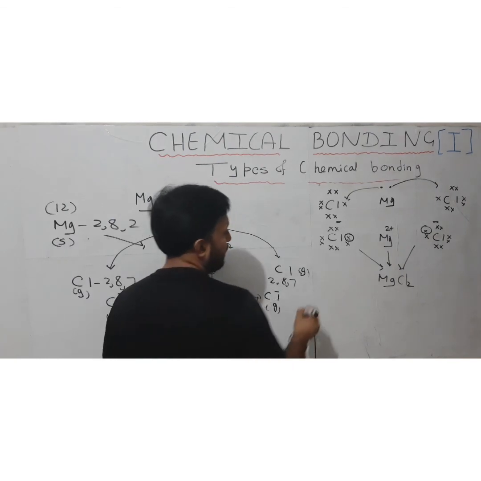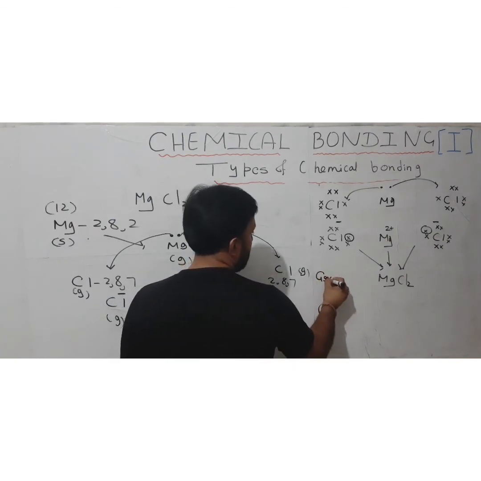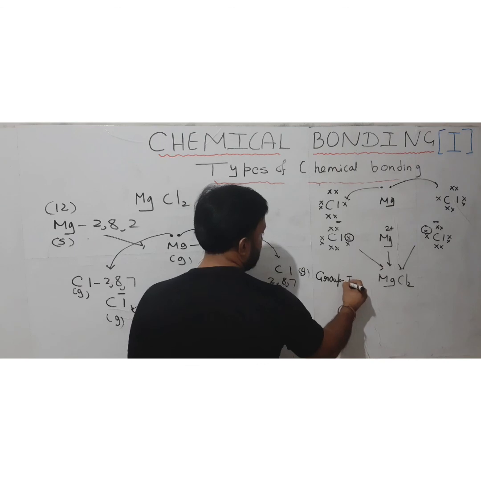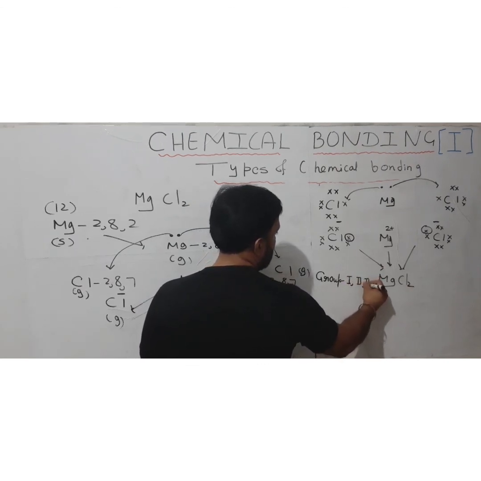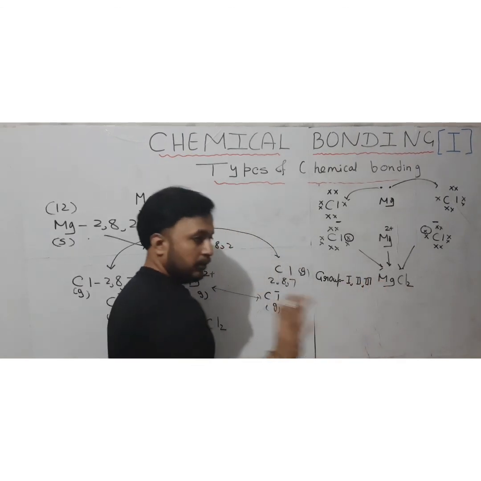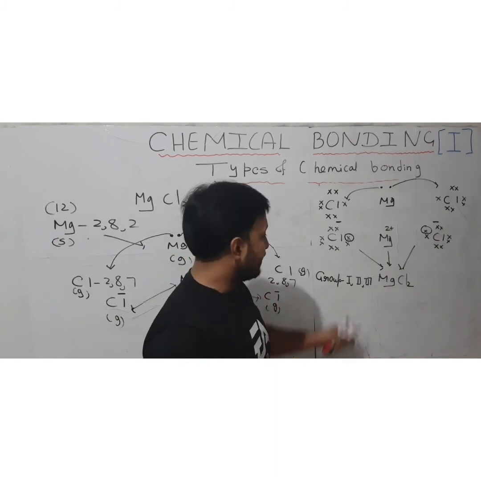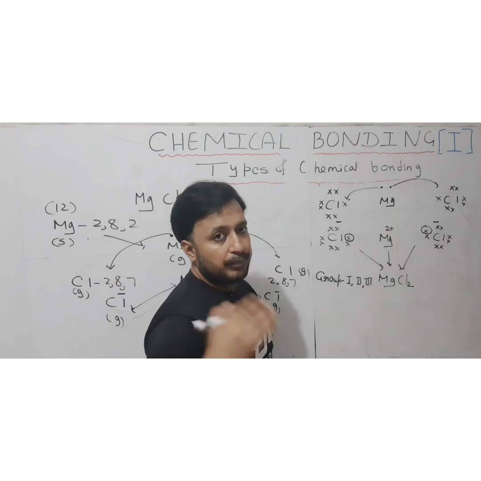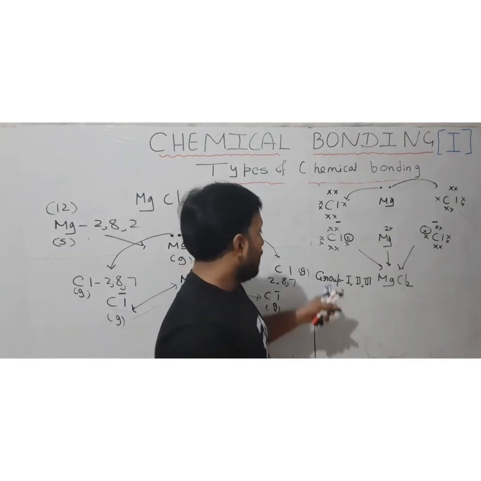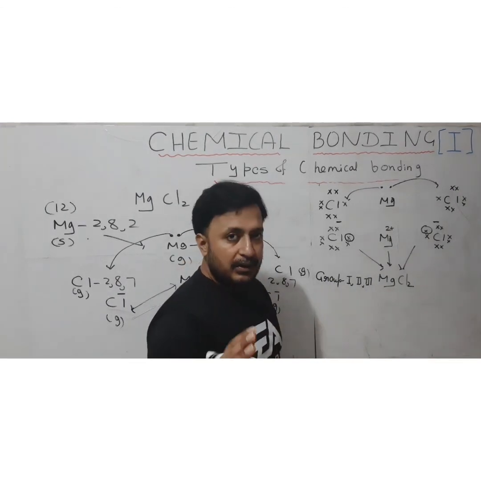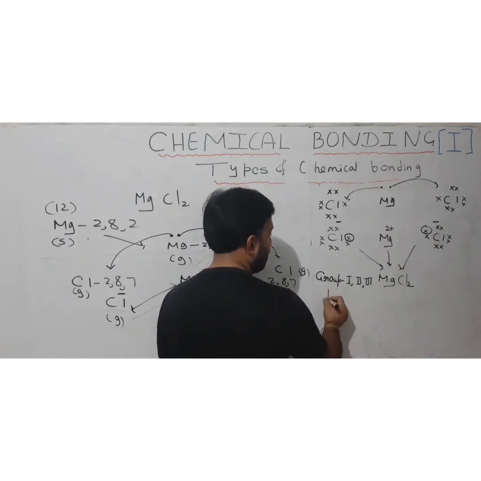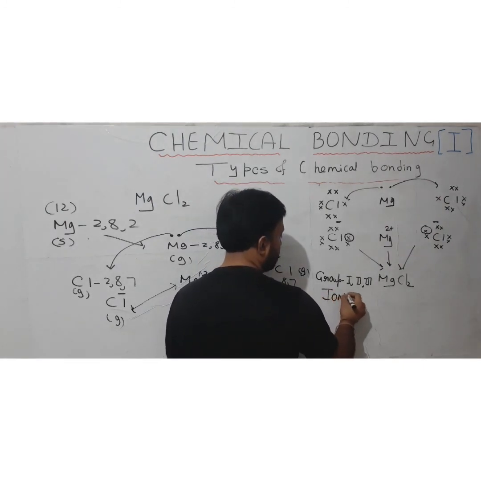So basically, if we are talking about group first, second and third elements, okay, mostly group first and second. In some exceptional cases in group third they will not form the ionic compound, otherwise they can. Group first, second and third elements, wherever they are involved, they will always form ionic bond.